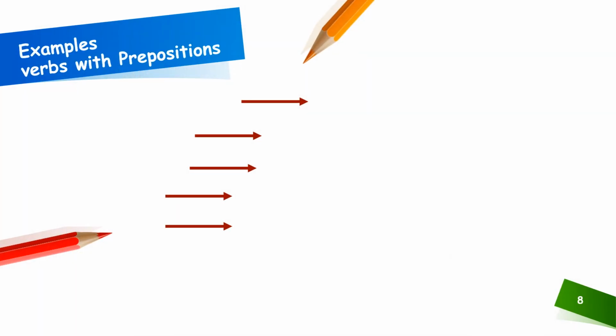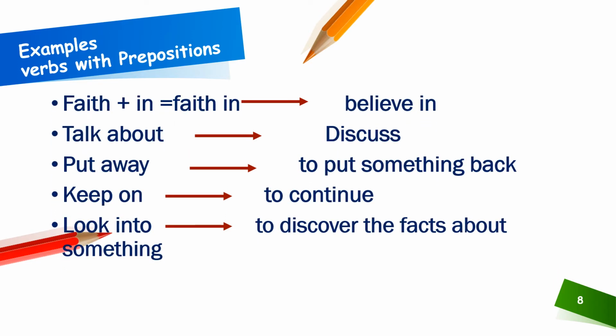The second category is verb plus preposition. If we combine verbs with prepositions, what will we get? Believe is a verb, in is a preposition. Believe in. It means we have faith in. Talk about, discuss. Put away. It means to put something back. Keep on. It means to continue. Look into. It means to discover the facts about something. Here, believe, talk, put, keep, look, these are the verbs. In, about, away, on, into are the prepositions.